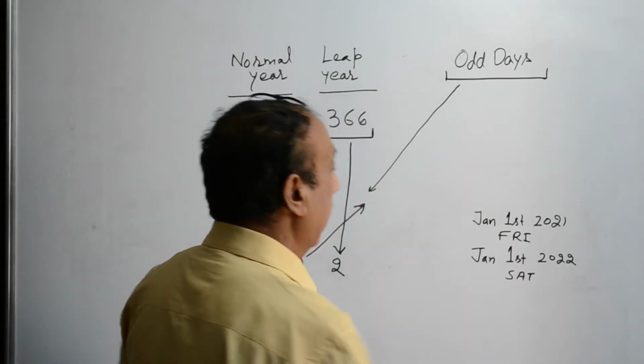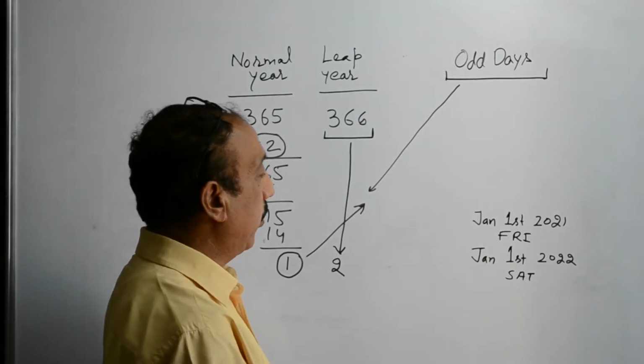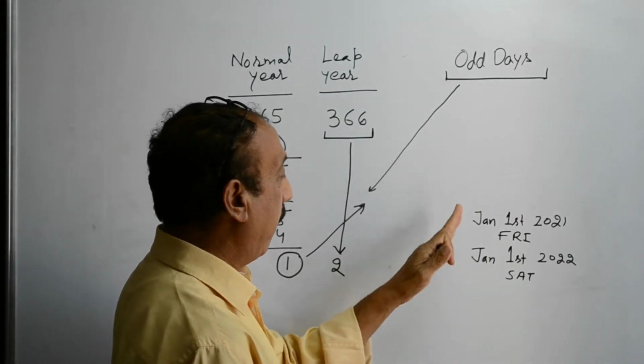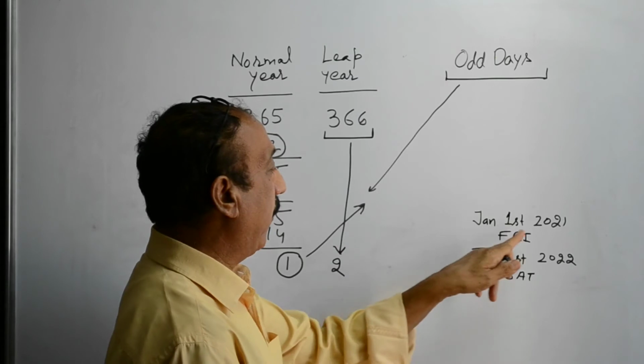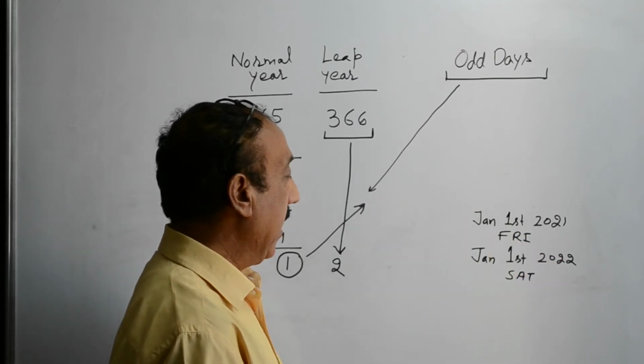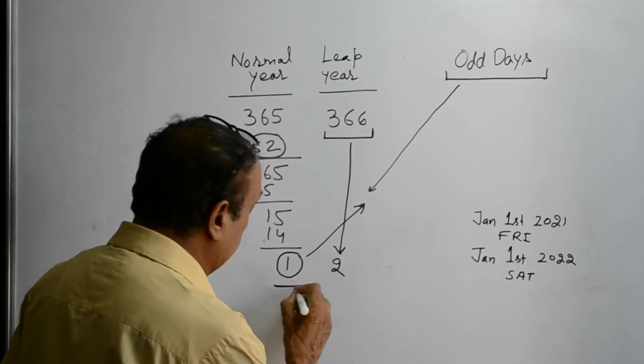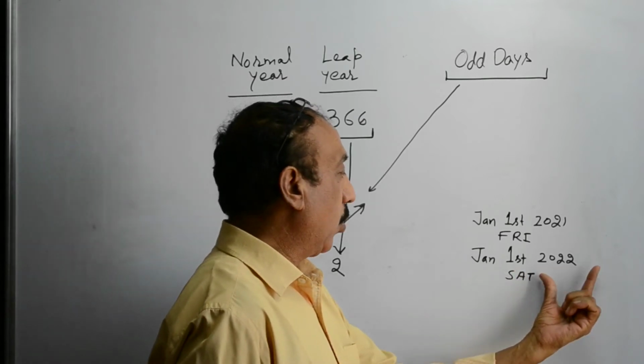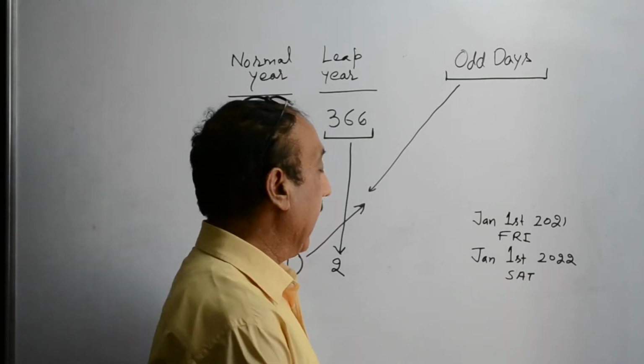I have taken this actual data from the computer. You can check and find that on January 1st, 2021 it was Friday, and due to this odd day, January 1st, 2022 will be a Saturday.